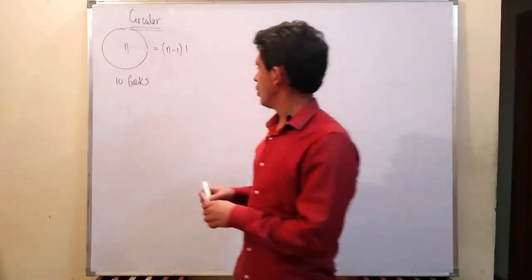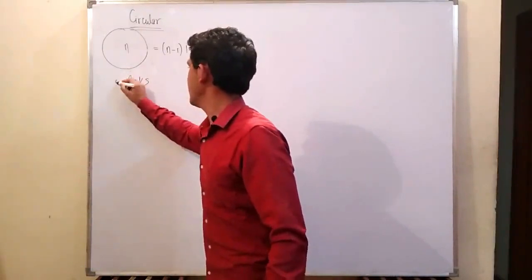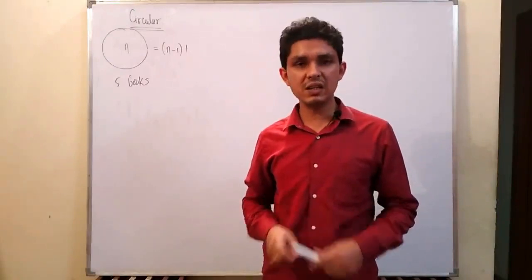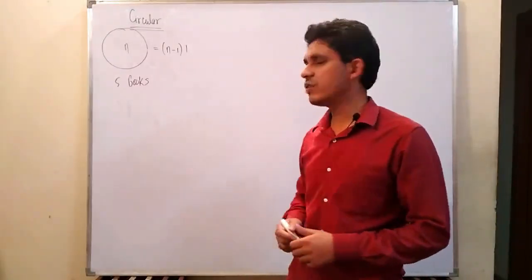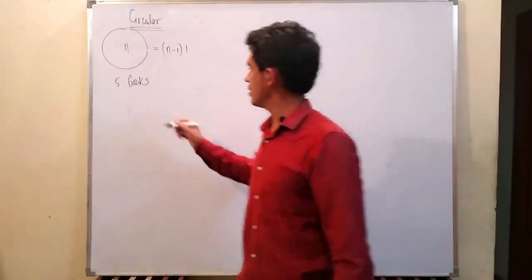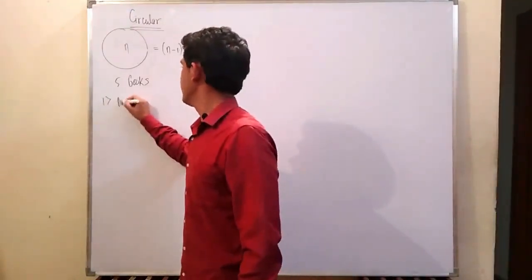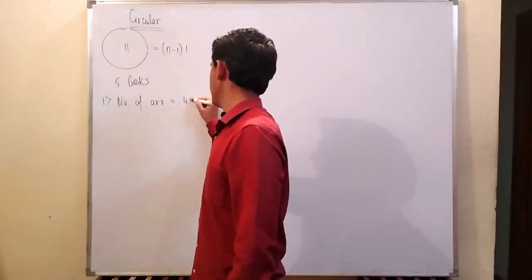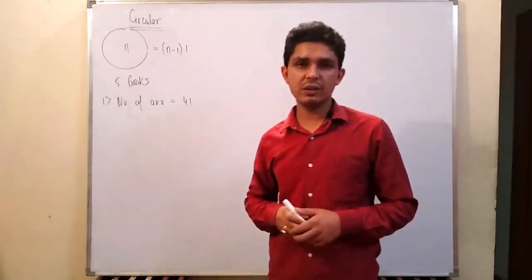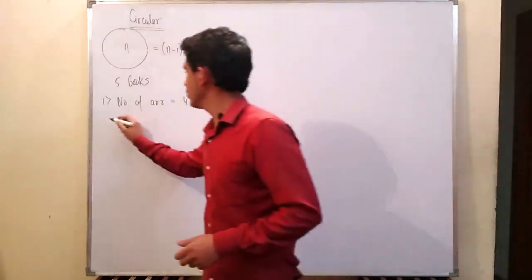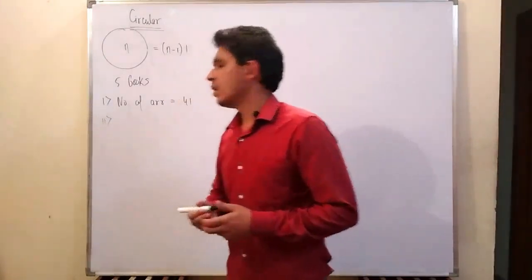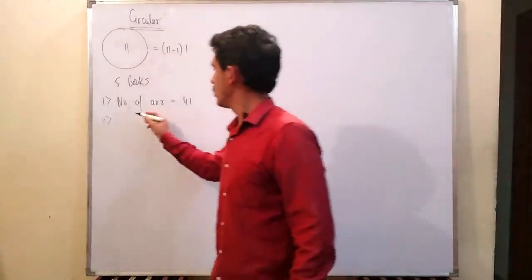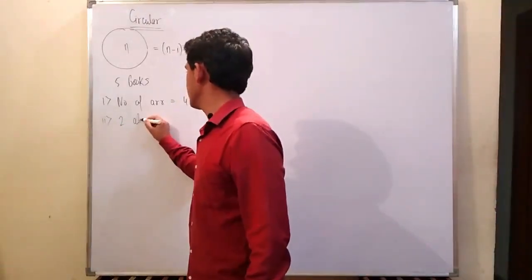My first question in linear was, in how many ways can I arrange 5 books in a line, and here the question is, in how many ways can I arrange 5 books in a circle. The number of arrangements will always be 5 minus 1 factorial, that is 4 factorial. Coming to the second question, in how many ways can 5 books be arranged in a circle such that two particular books are always together?